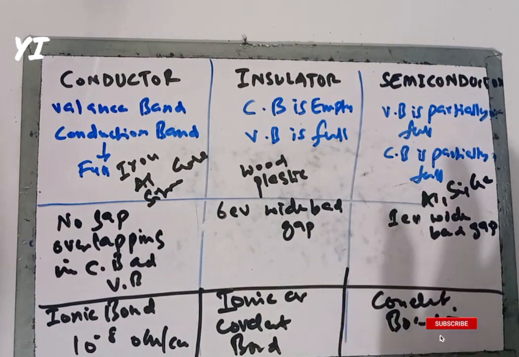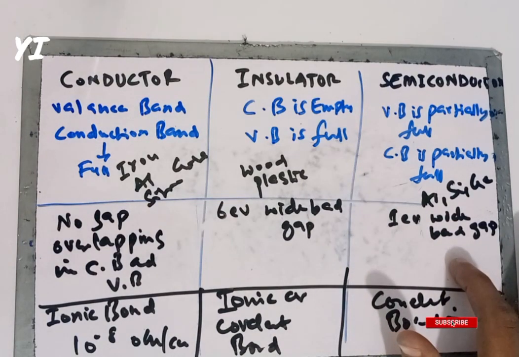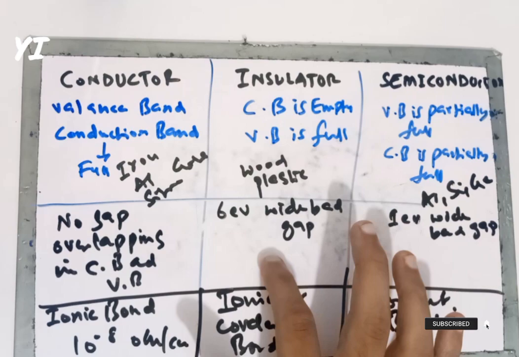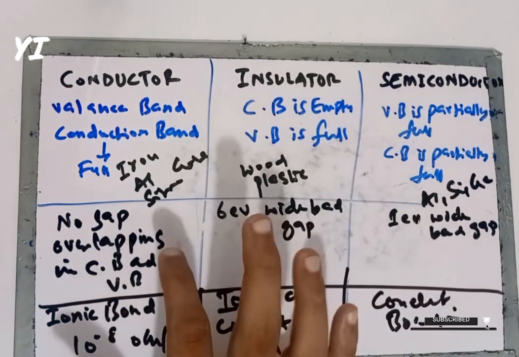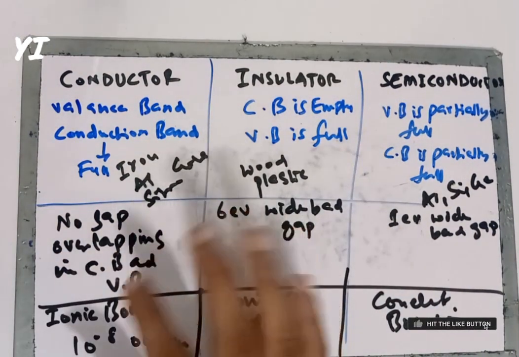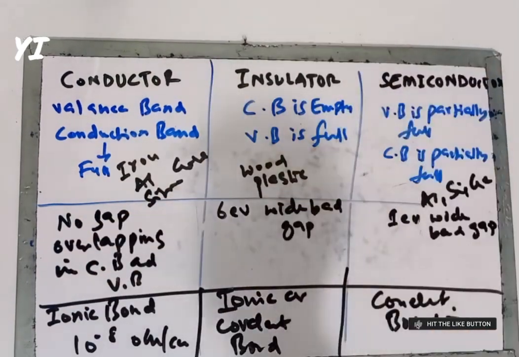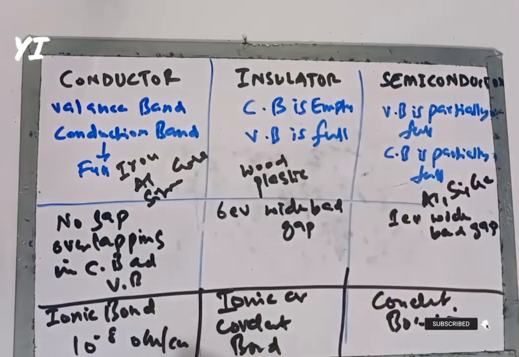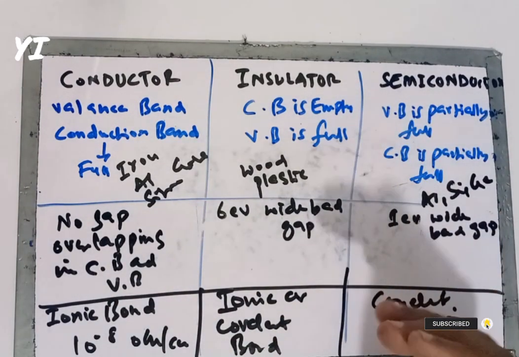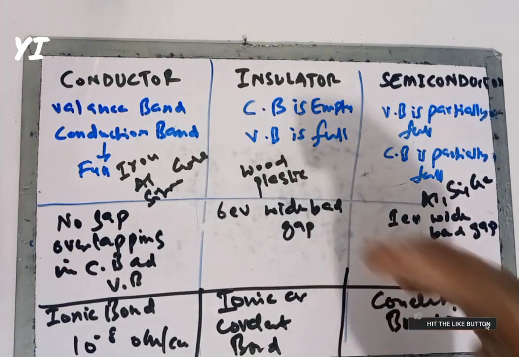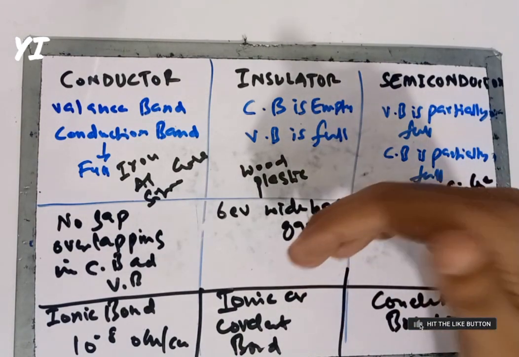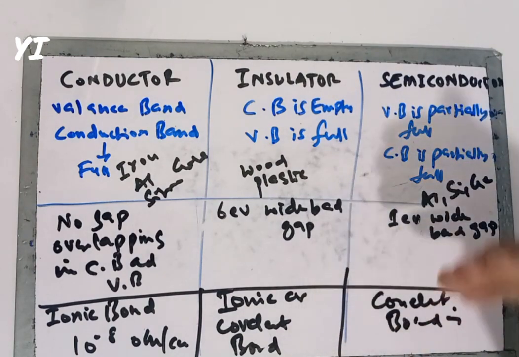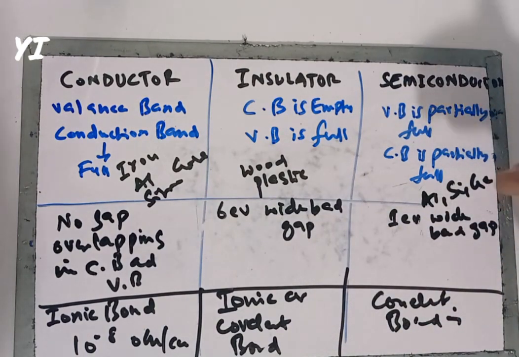In semiconductors the gap is 1 electron volt, in insulators the gap is 6 electron volts, and in conductors there is no gap. There is overlapping of the conduction and valence bands. And in a conductor the valence band and conduction band are full. In an insulator the conduction band is empty but the valence band is full. Because of the wide gap, electrons are not allowed to jump from the valence to the conduction band. And in a semiconductor the valence band and conduction band are both partially filled. Thank you.